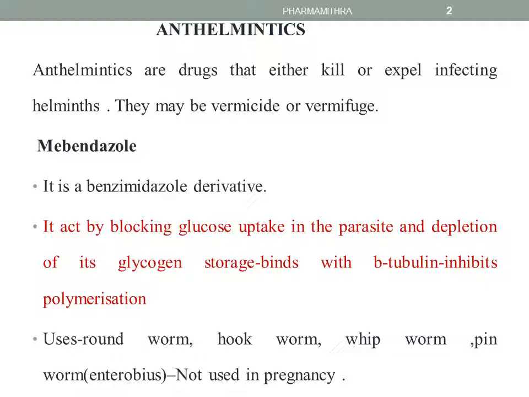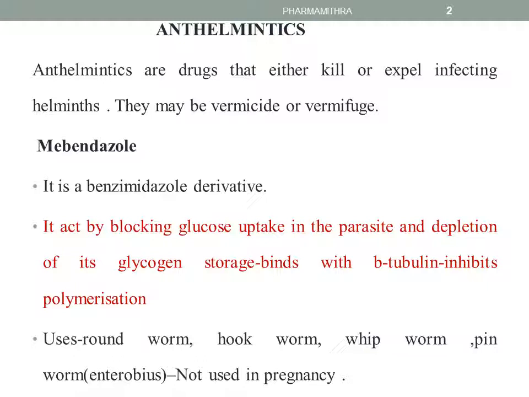As the name suggests, it is a benzimidazole derivative. So if you are asked for a benzimidazole derivative that blocks the glucose uptake, it is mebendazole. So go to the mechanism of action. Mebendazole acts by blocking the glucose uptake in the parasite. That blocks the energy required for the parasite, and thereby it depletes the glycogen storage. It mainly acts by binding with beta tubulin, thereby inhibiting the polymerization of the helminth.